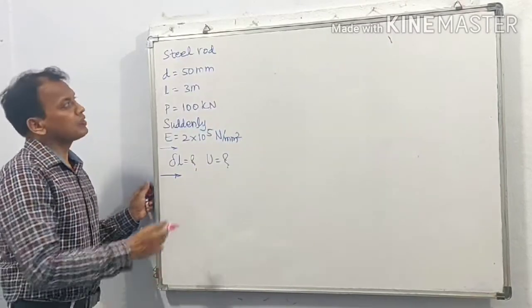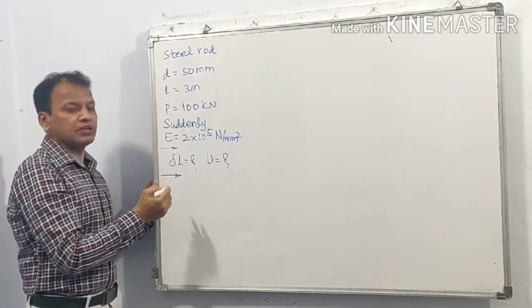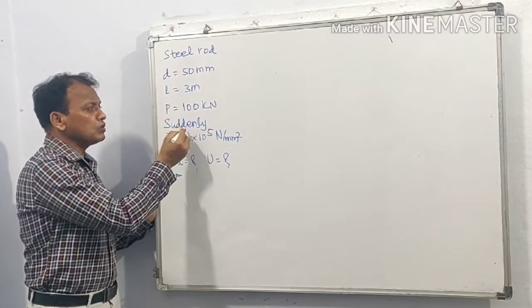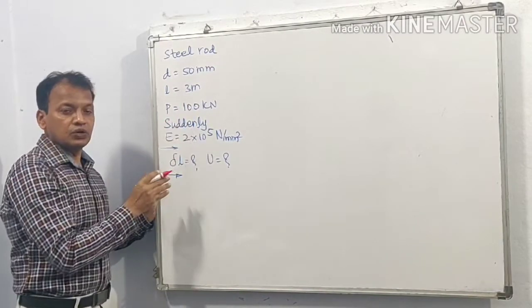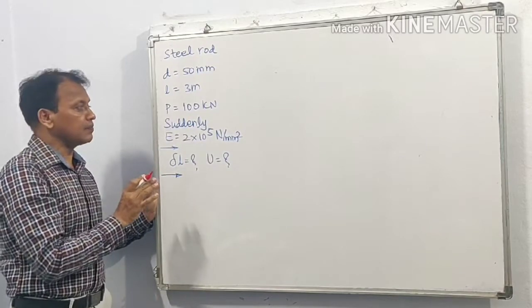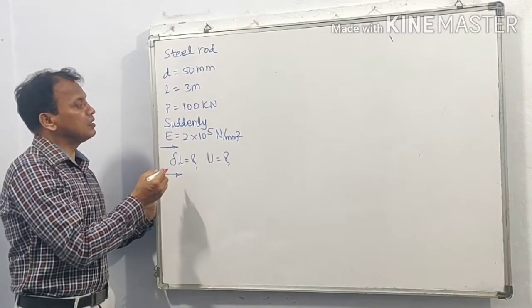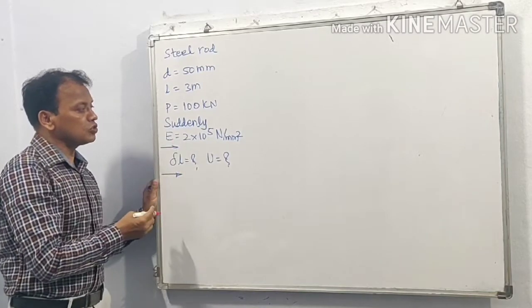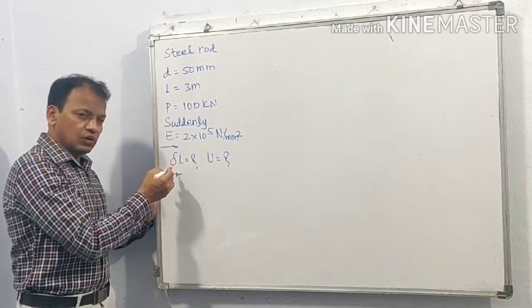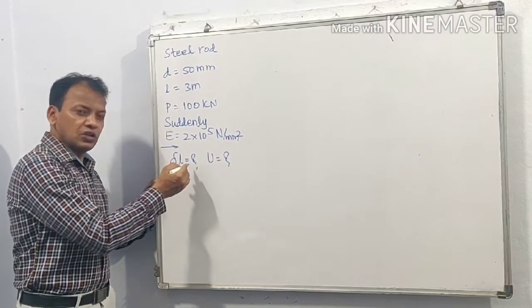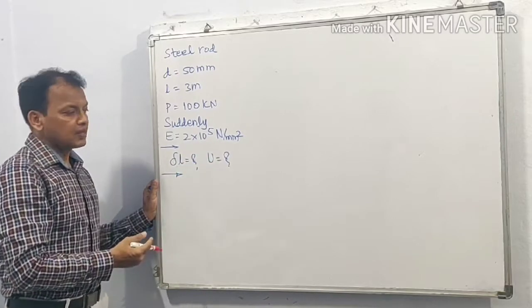Next example, a steel rod of diameter 50 millimeter and length 3 meter is pulled suddenly by 100 kilonewton load. This 100 kilonewton pull is applied suddenly. The modulus of elasticity of the rod material is 2 into 10 raised to 5 Newton per millimeter square. Due to this pull, calculate instantaneous elongation and strain energy stored.